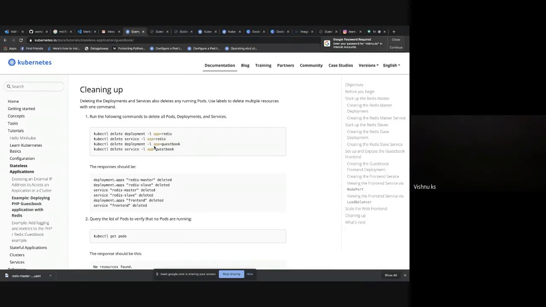For the front-end application, app equal to guestbook was given, so we can use that label to delete those deployments. We don't need to delete the deployments one by one, right? We can just delete using this label. So master and slave deployments will get deleted.